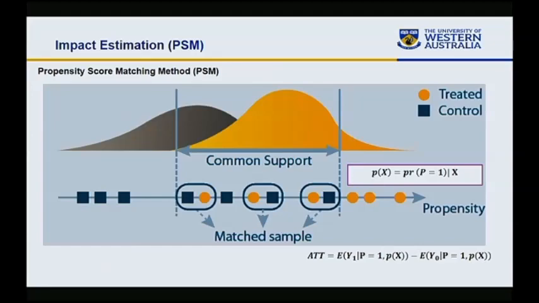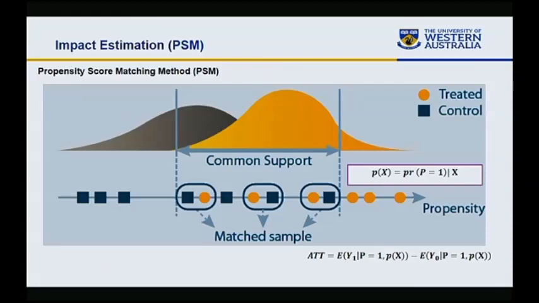And once we have propensities for each household, those who receive social protection and those who do not, we then define a region of common support, which is the region where the propensity scores for households that receive social protection and those who do not receive social protection overlap. We exclude all households that are not within the region of common support.